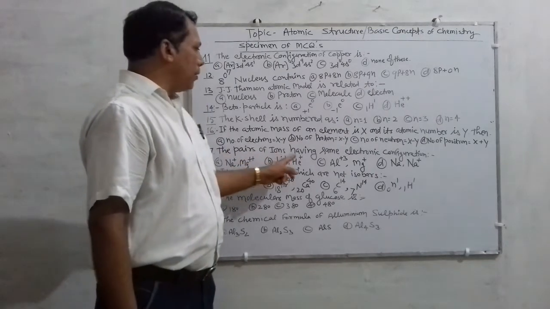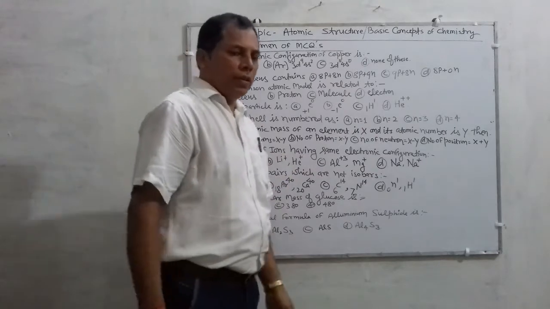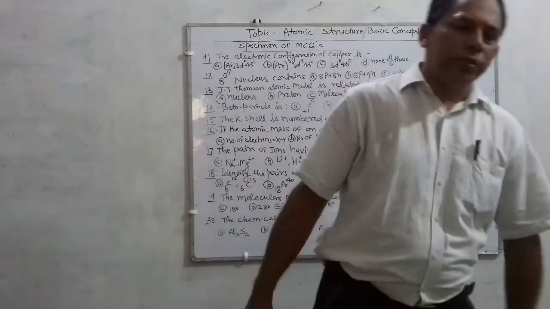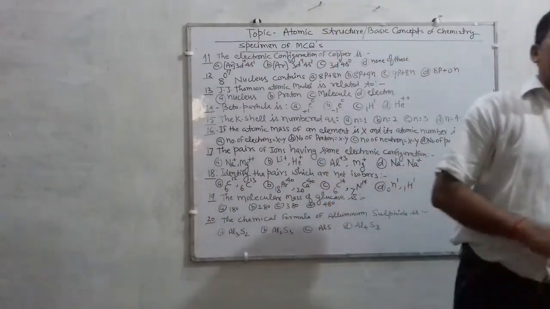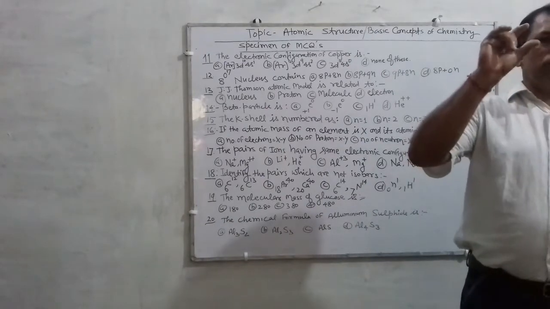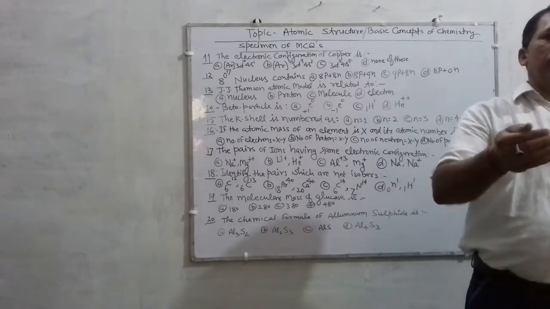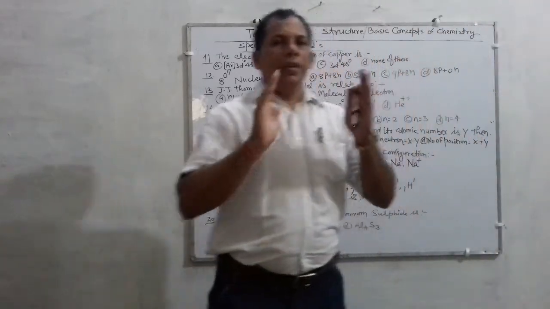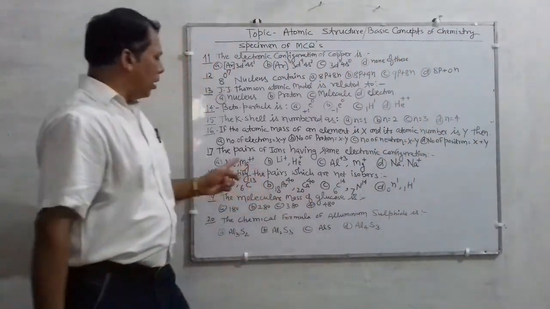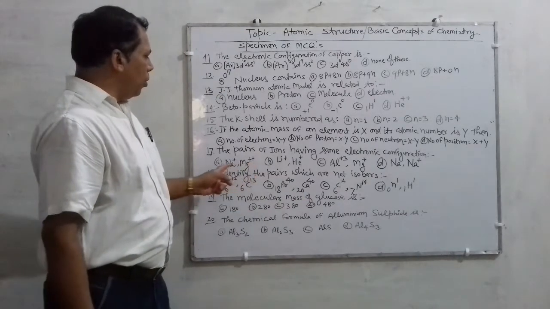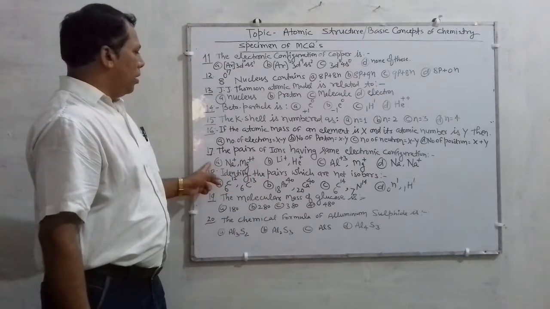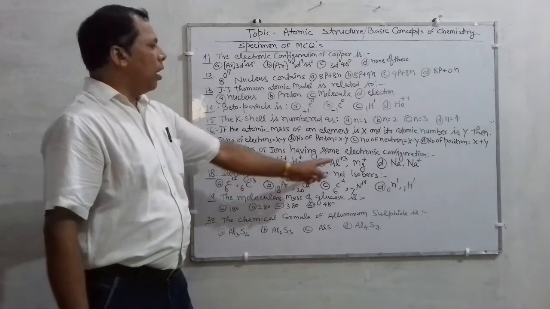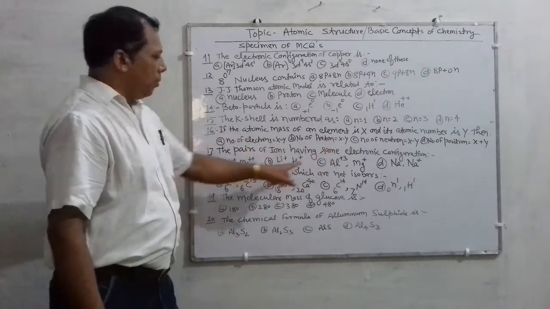The pairs of ions having the same electronic configuration. So I have taught you, children, during revision, how electronic configuration of cations or anions are written. So on that knowledge you are in a position to neatly explain which will be isoelectronic among them.